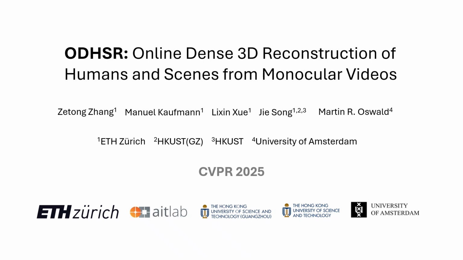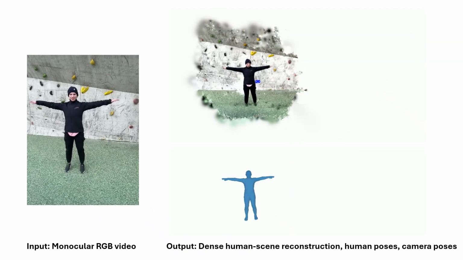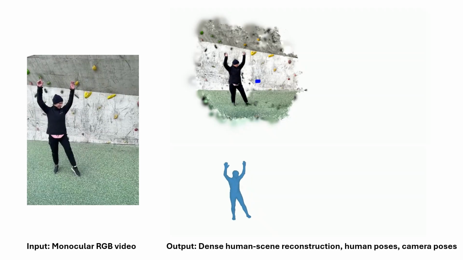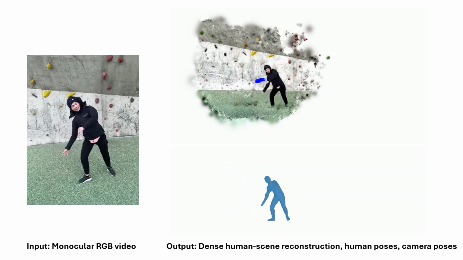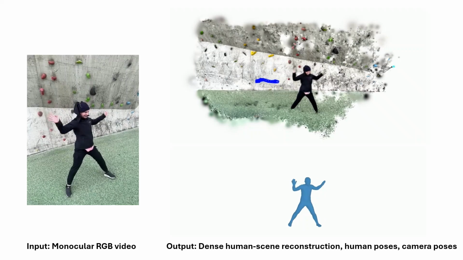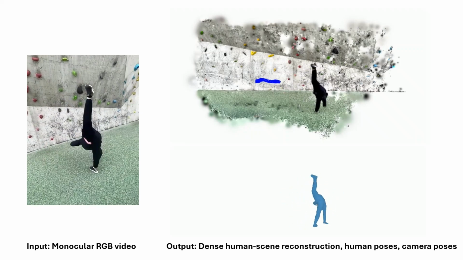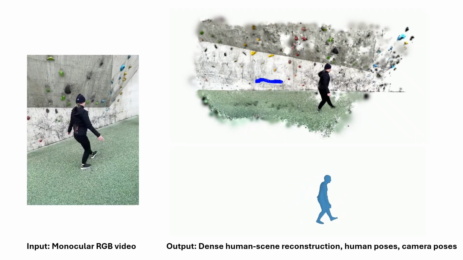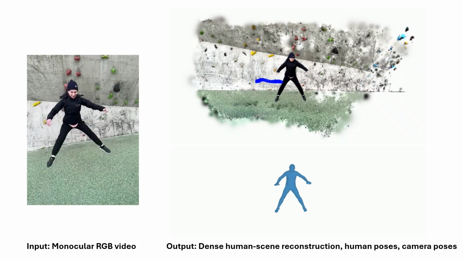We present ODHSR, a novel framework for online dense 3D human scene reconstruction. Given a monocular RGB video captured in the wild, ODHSR performs camera tracking, human pose estimation, and dense human scene reconstruction simultaneously.